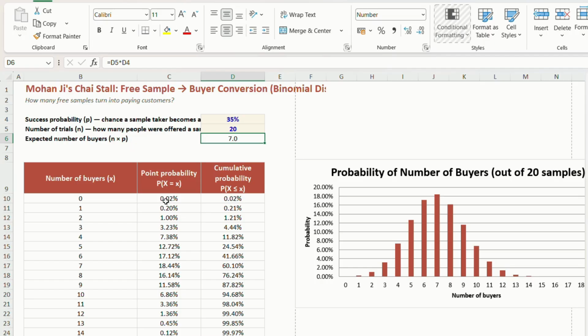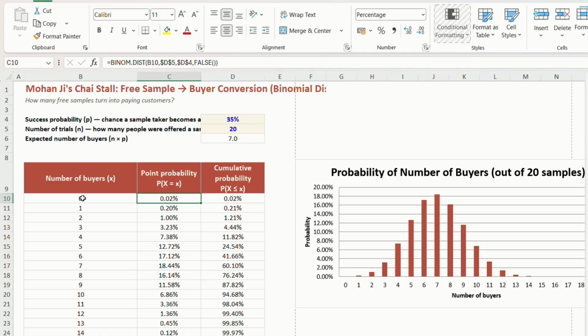Now we have the point probability, exactly when we want this exact value, so when we have no buyers at all. That is the point probability. We will use the formula equals BINOM.DIST.